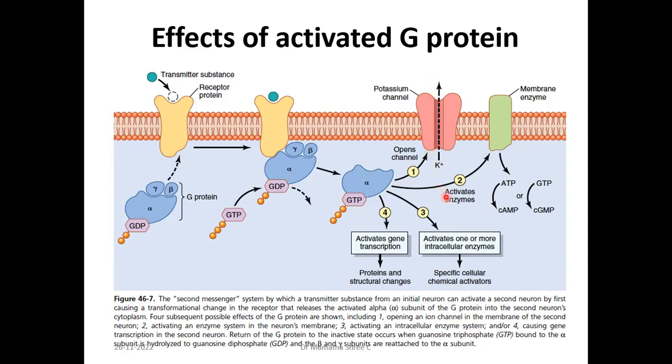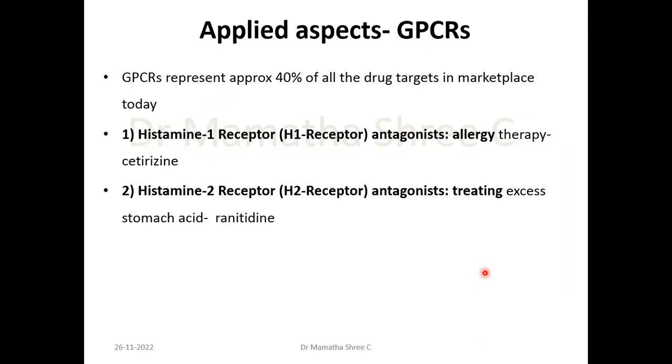It can also activate other enzymes, like formation of cyclic AMP or formation of cyclic GMP, which are the second messengers through which the actions are brought about. Or it can bind to the nucleus, bringing about gene transcription and releasing proteins which bring about required actions of a hormone. Or they can activate enzymes within the intracellular area which will bring about the particular activity of that hormone which is required, right? So the best example that we can take is histamine.